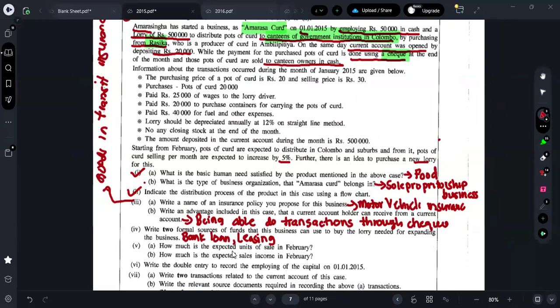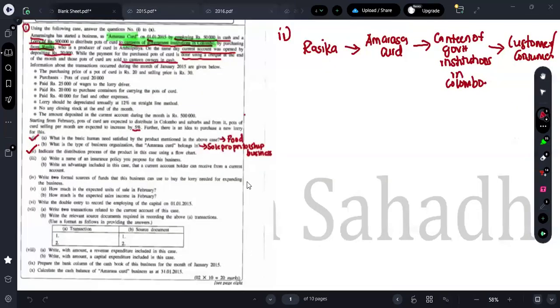How much is the expected units for the sale of February? Now remember, guys, this information is given for the month of January. Here they are asking how much is the expected units for sales in the month of February. Finance and leasing are the same. The thing which we say as finance, our actual term is leasing.